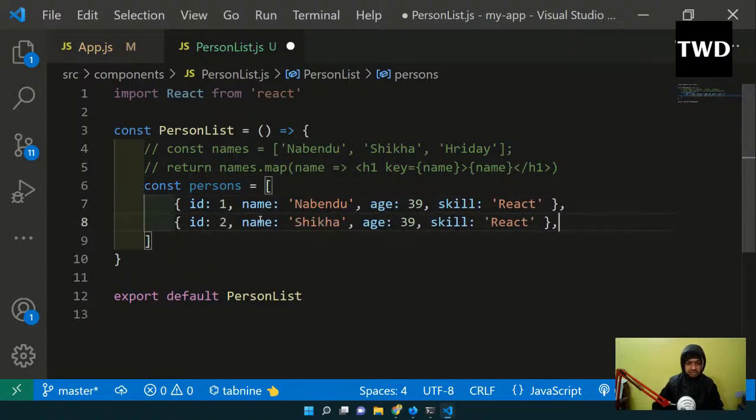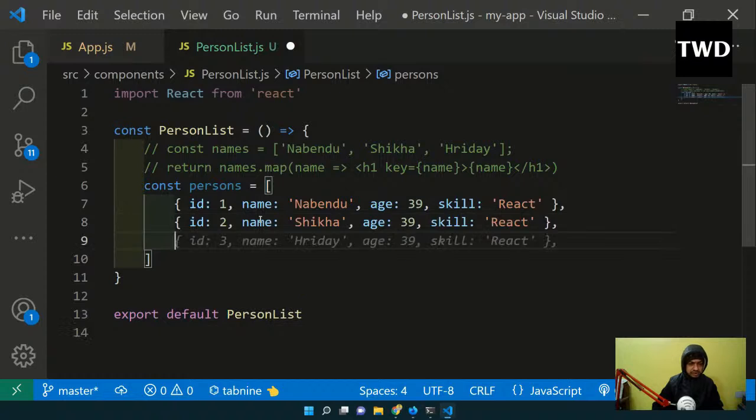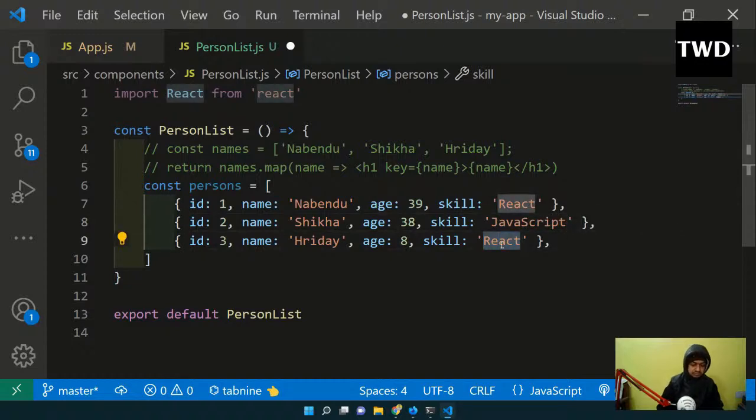This is, as I have told, the most common way in which we get an array of objects, and we will get the ID. Anyway, if you get it from the database, IDs will be unique. But now how do we render it? We'll render it in the same way.